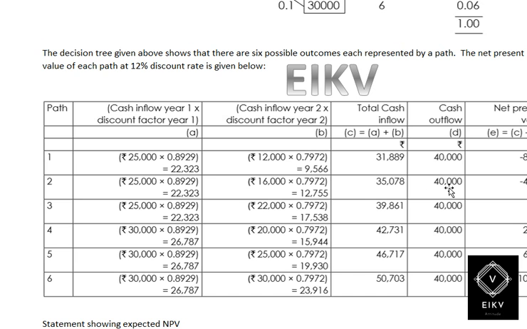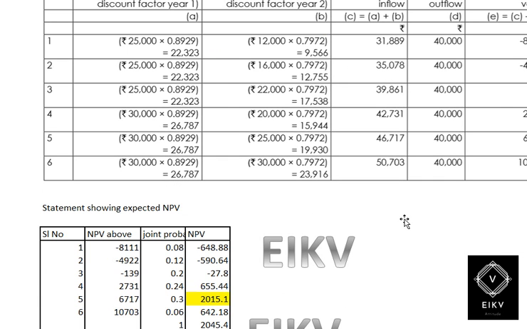The same way, we have 35,078 in the second option, minus 40,000, which gives negative 4,922. The same way for the third option it is negative 139, and then 2,731, which is positive, and 6,770, 10,703.